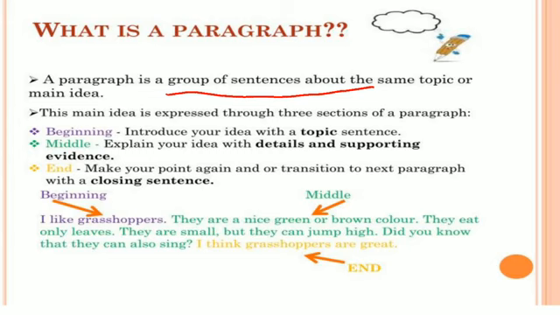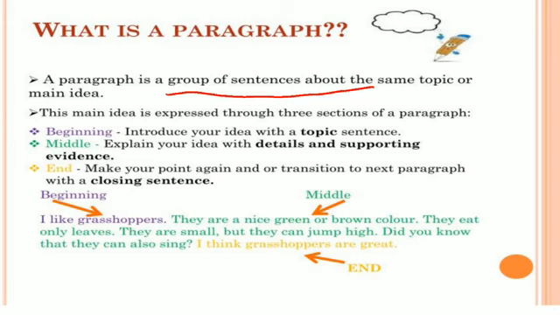That means when we go to write a paragraph, there are three parts: beginning, middle, and end. First of all, in the beginning, we have to introduce the idea of the paragraph. That means what is the particular idea of that particular paragraph, and we have to use a topic sentence for that.